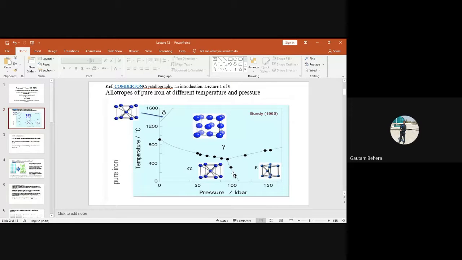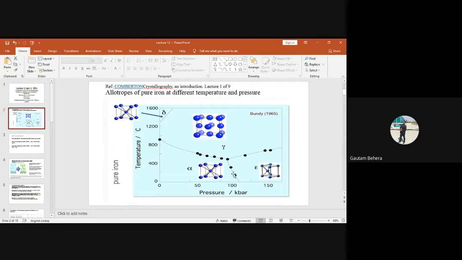You are thinking that since more voids are available in BCC, an open structure, the solubility will be more. But that is not the answer. Actually, the solubility of an element depends upon the size of the void present. It does not depend upon the amount of voids. Anybody guess why? In school, in 11th or 12th, how many of you have gone through voids in crystals, octahedral voids and tetrahedral voids?